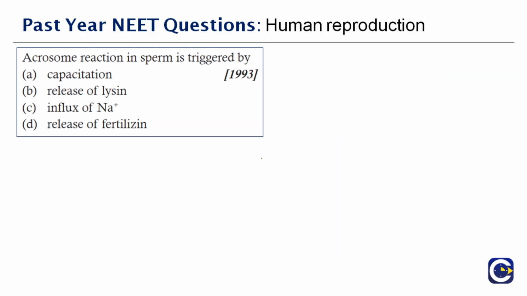Next question here. Acrosome reaction in sperm is triggered by dash. Very easy question. But basically, what is acrosome? First, let's discuss that. Have you heard about this? We already saw it in the earlier parts. What can you call it? It's an organelle that develops over the anterior half of the head in the spermatozoa.